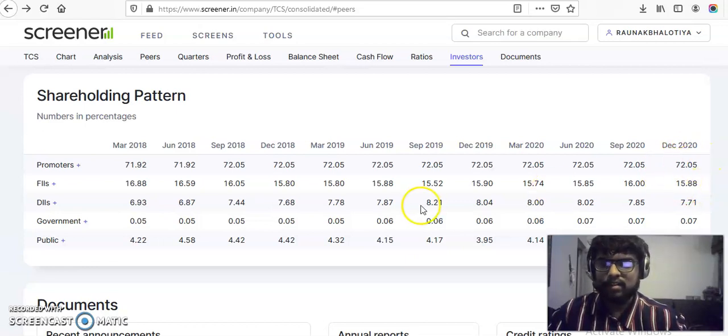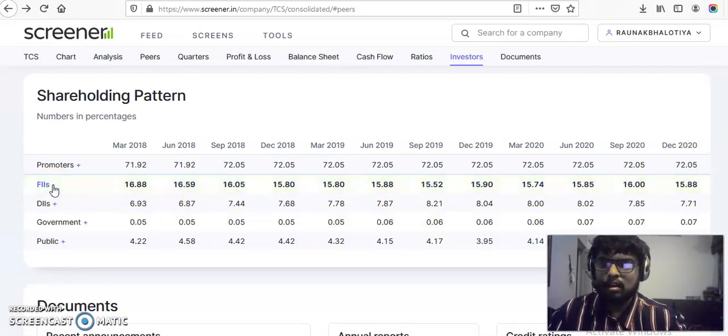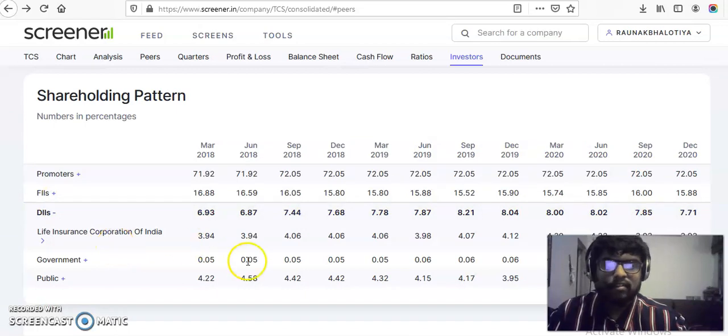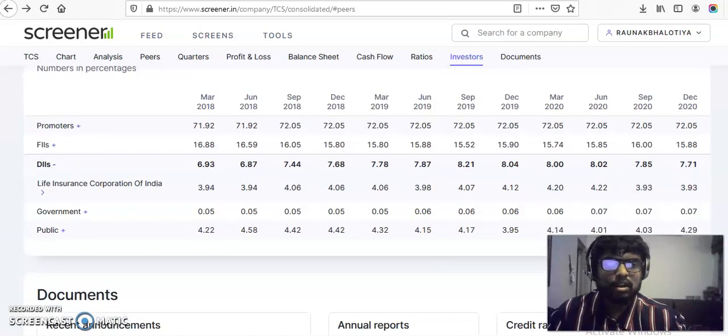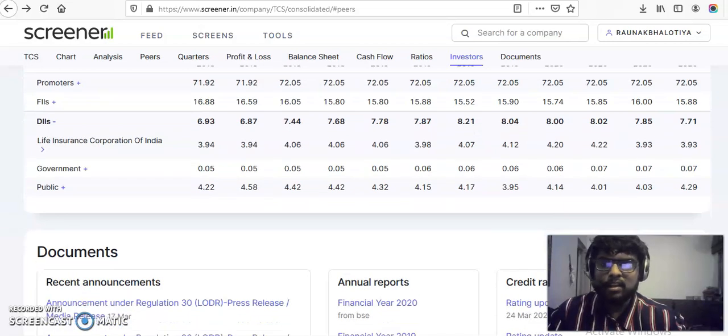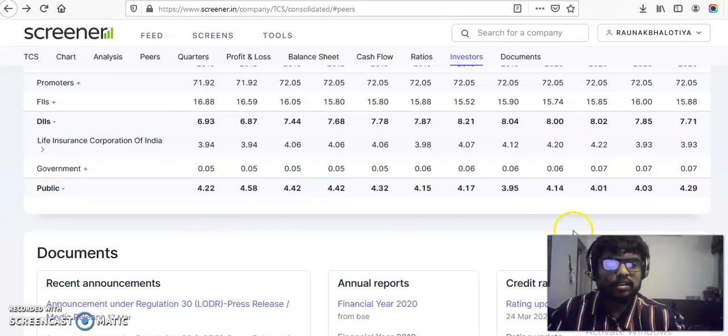FIIs are foreign investors, so we can look at which foreign investors have invested in this company. There's a list coming up. It is not showing up here, but for DIIs, as you can see, LIC, very popular, has invested around 3.9% in TCS. The public, basically retail investors like us, have a stake in the company, which is very small compared to other companies.